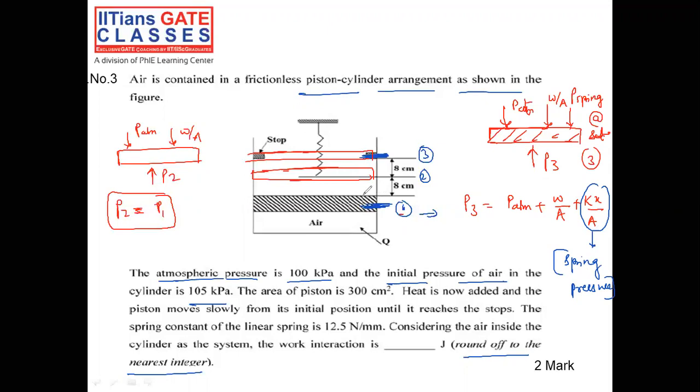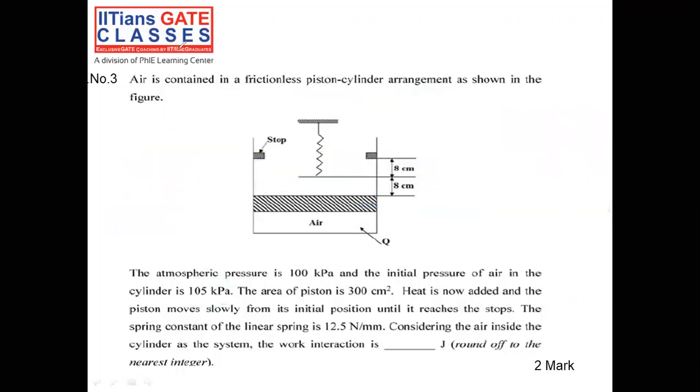Now let me explain this particular situation of question number 3 with the help of a graph. Okay, now let's see the solution. Let me first draw the PV diagram. Now what is going to happen?